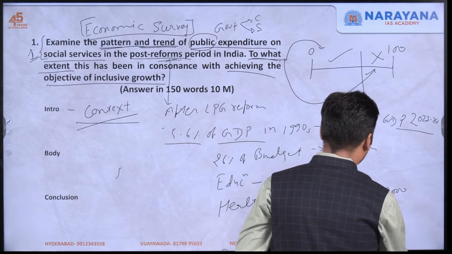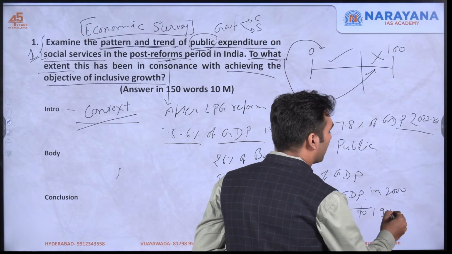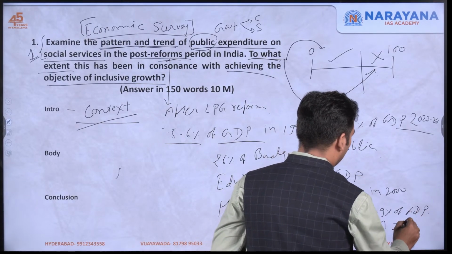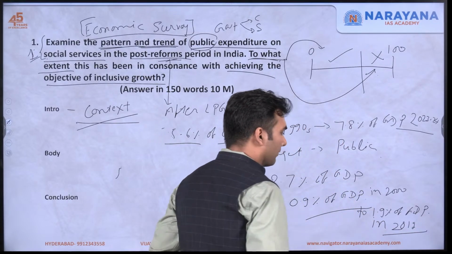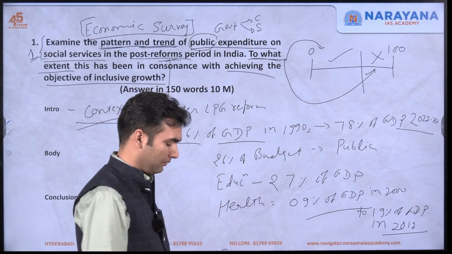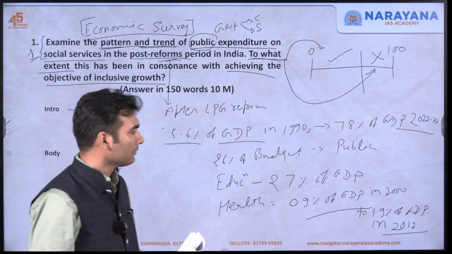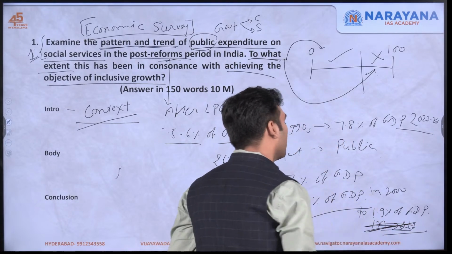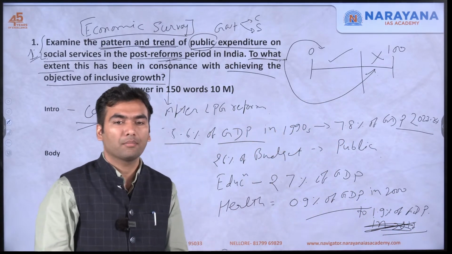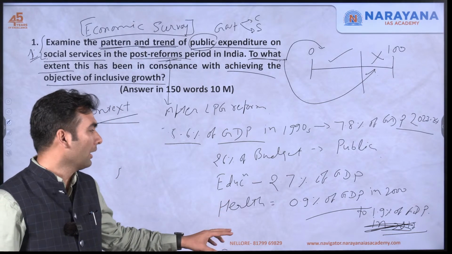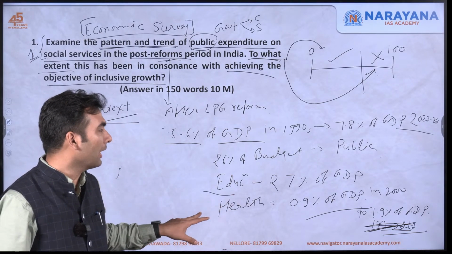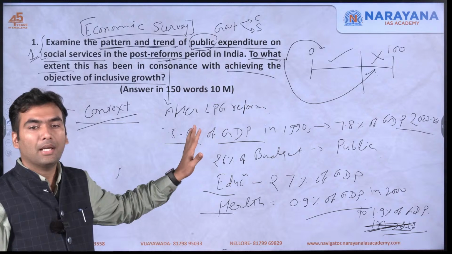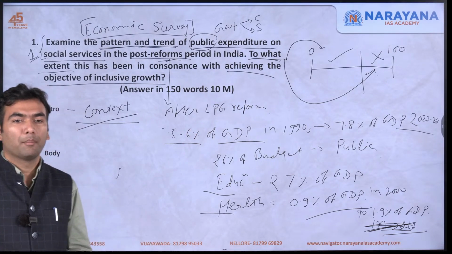Now it has increased to 1.9% of GDP in 2019. Okay, this is the latest data only. This is the latest one, 1.9% of GDP. So these are the data that you must write in your answer, that whether in education, health, overall as a percentage of GDP, or in terms of the budget, there has been an increment in public expenditure.